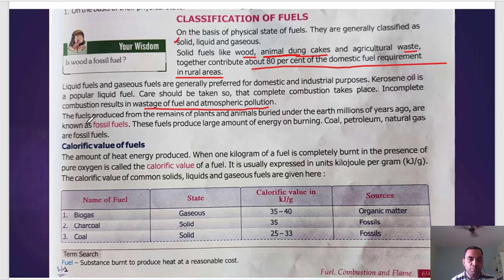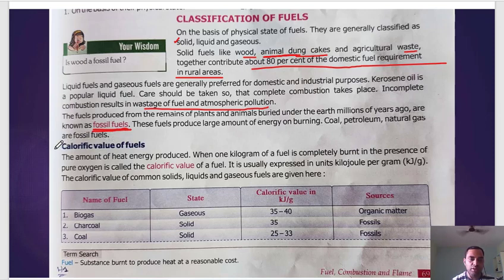The fuels produced from the remains of plants and animals buried under the earth millions of years ago are known as fossil fuels. This is how fossil fuels came to be on our planet. Scientists are predicting that within 30 to 40 years, all the fossil fuels are going to be completely used. Then we will be depending upon other sources of energy. These fuels produce a large amount of energy on burning. Coal, petrol, and natural gas are fossil fuels.